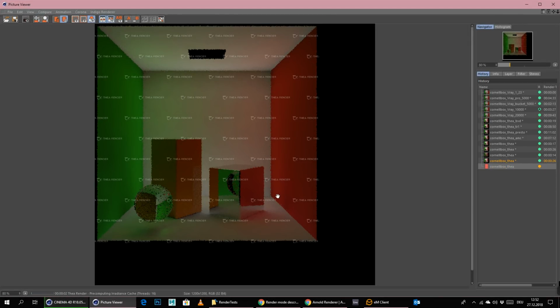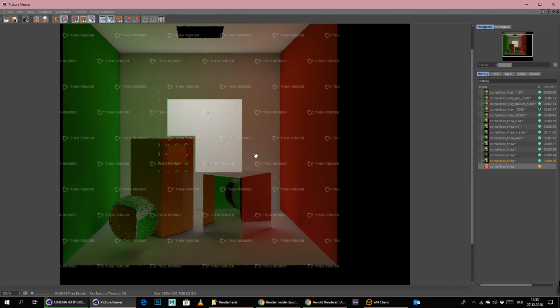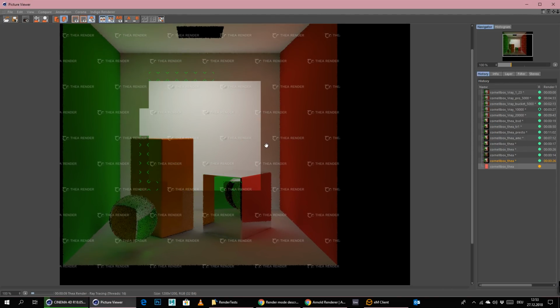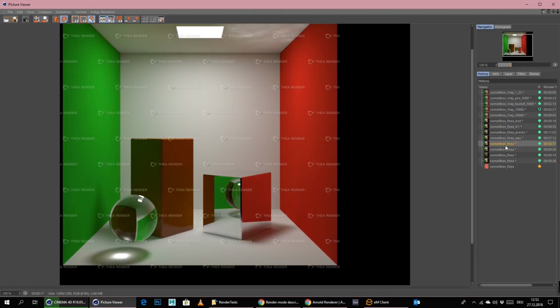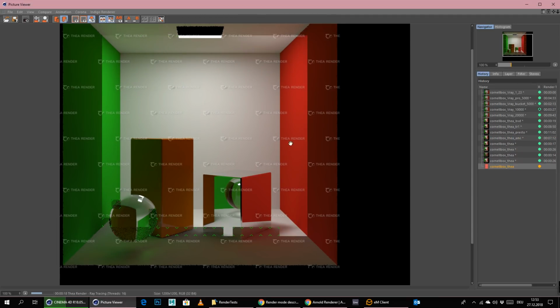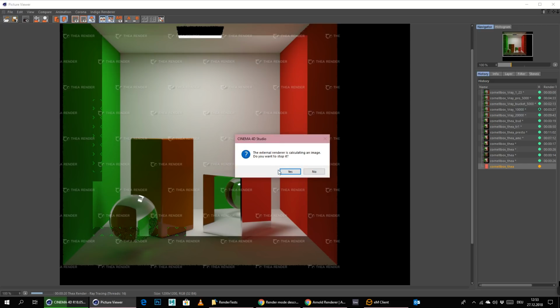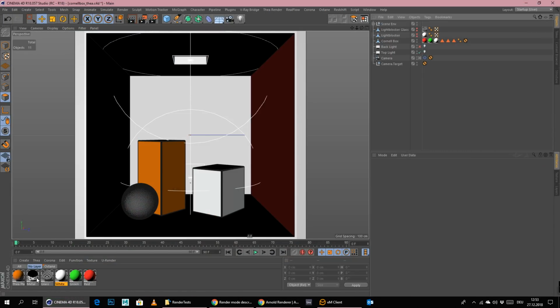And I think I have to read them. I would need to read the manual a little bit to really see what all those different things in this mode are doing. And as you can see, we're still not getting anything here, which is kind of weird. I'm just not seeing this reflection here. No, it's not coming. I can do what I want, but this is simply not working.